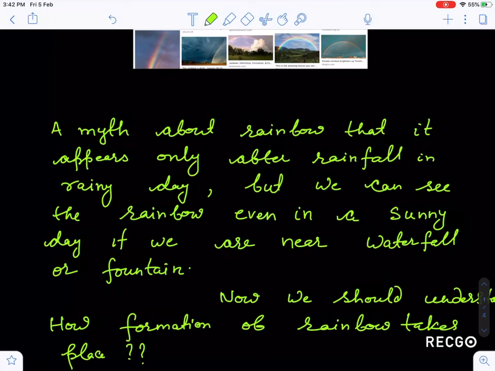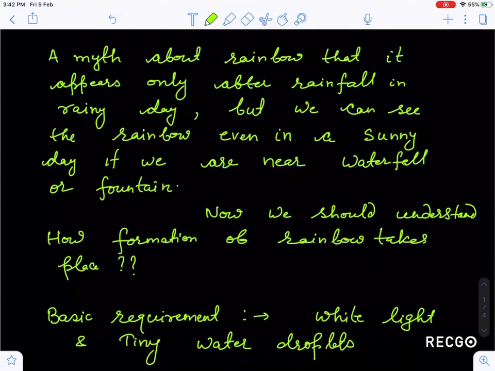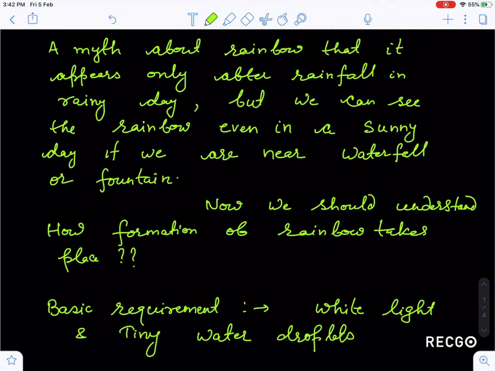in a sunny day if we are near a waterfall or fountain. I don't know whether you have experienced it or not, but I have personally seen a rainbow when I was near a waterfall. So near a waterfall or fountain you can experience it. The necessary condition to see a rainbow in the sky I will tell you in this lecture, so just see all the things very carefully.